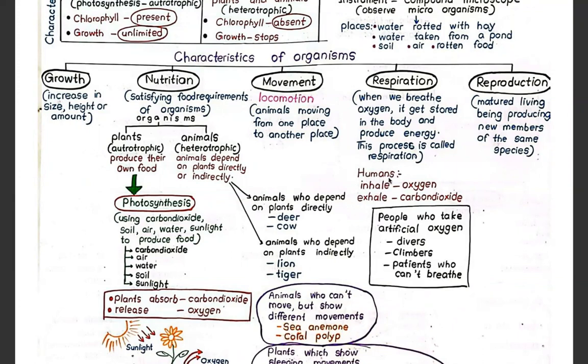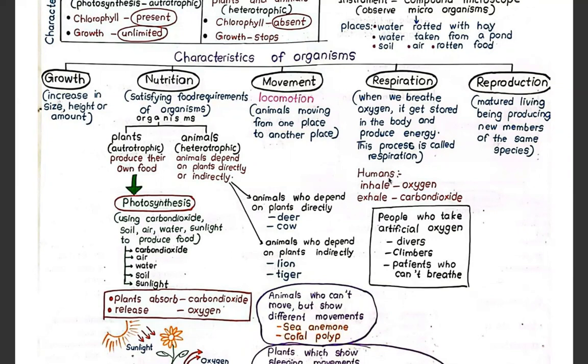Humans inhale oxygen and exhale carbon dioxide. We take oxygen in and we send carbon dioxide out. What do the plants do?